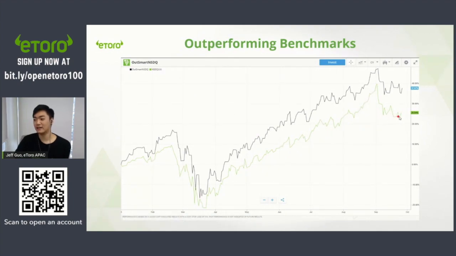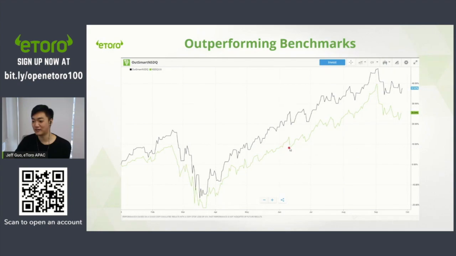So the Nasdaq, since the start of the year, so this is since 2020, it's up right now 25.54%. What it just means is that kung nag-invest ako ng pera sa Nasdaq on January 2, I've made 25.54% now. That's if I put my money on the Nasdaq. But if I put my money on Outsmart Nasdaq, kasi nga it's designed to outsmart the Nasdaq, up pa ako 37.67%, right? And you'll see that it always consistently just beats it, right? Parati siyang nasa taas. So yung gains niya mas mataas.